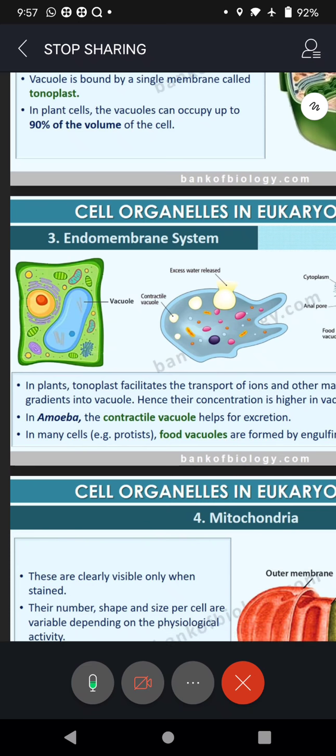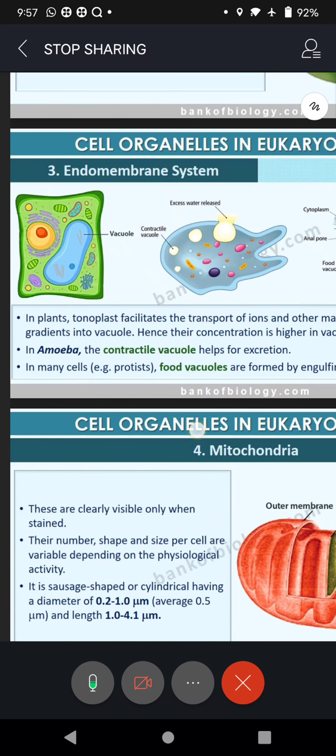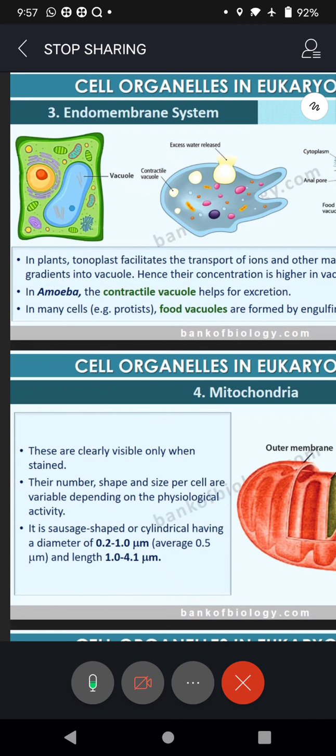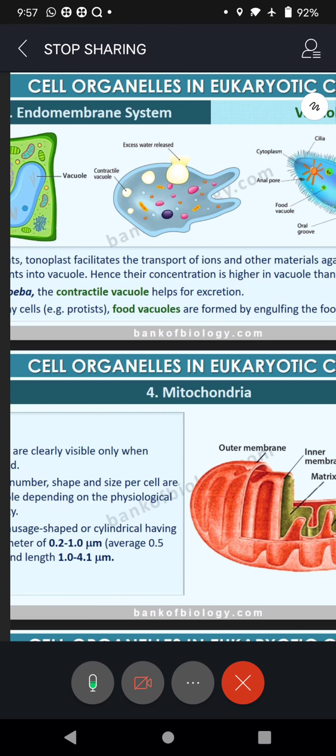So here the tonoplast is doing that, right? So in amoeba, the contractile vacuole helps in excretion. In many cells, there are food vacuoles, in many of the protists, particularly the paramecium, the vacuoles will absorb the food, which will be in the form of an insect, and the vacuoles will keep on rotating.